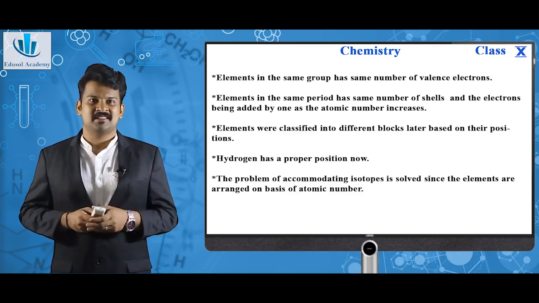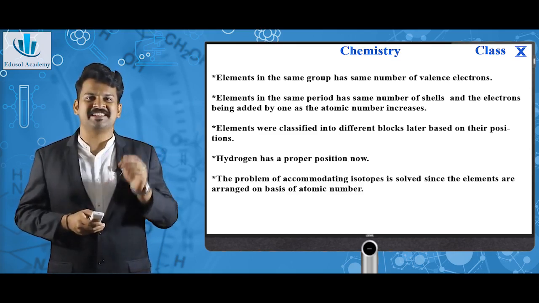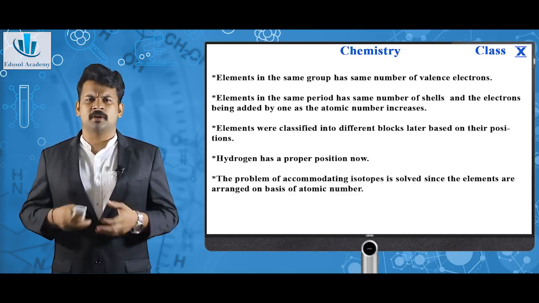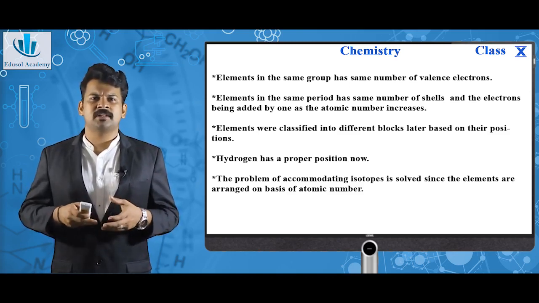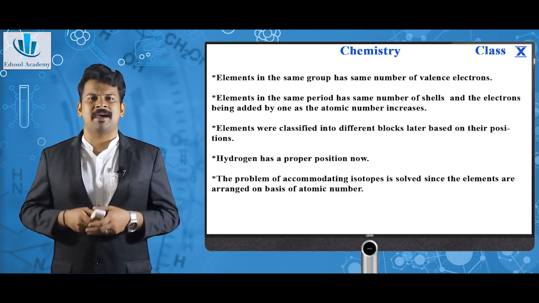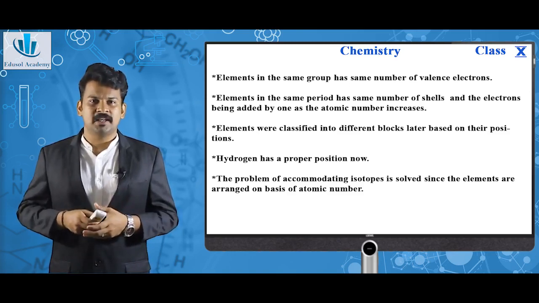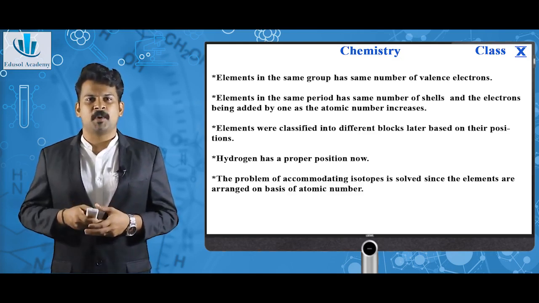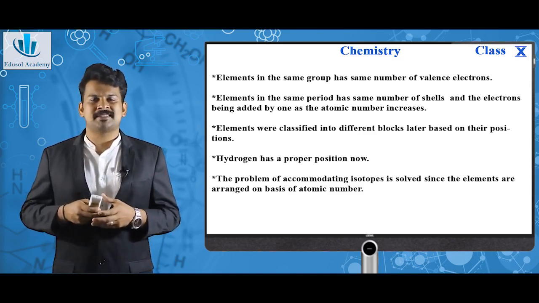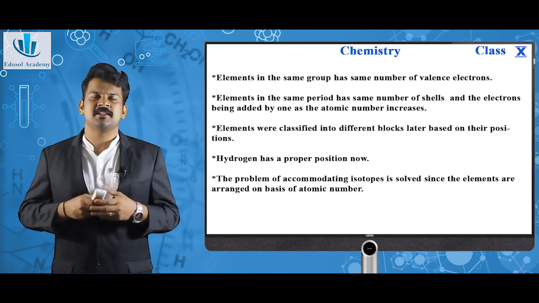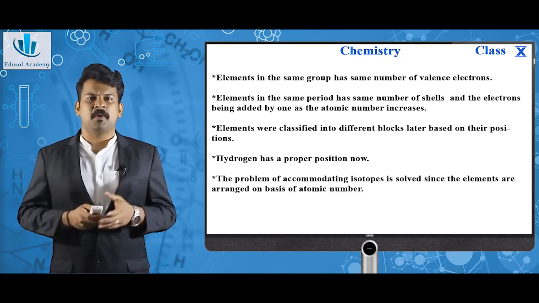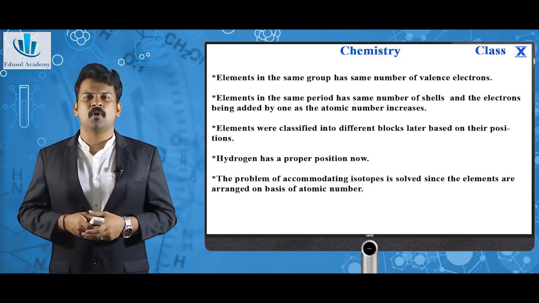The main thing was that hydrogen has a proper position here. The problem of accommodating isotopes is solved since we are not arranging the elements on the basis of atomic mass, but only on the basis of atomic number. So the problem of arranging or fixing the position of isotopes is solved. So these were the key points that we can see in the modern periodic table.